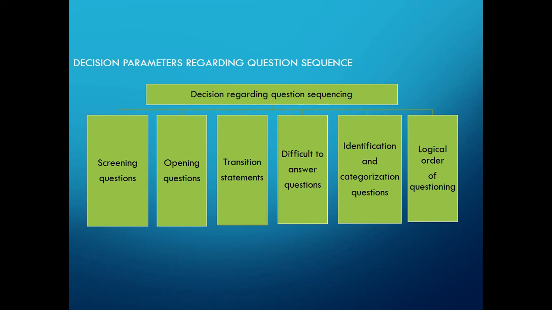As you can see, first of all there should be screening questions, then the opening question, then transition statements, then difficult to answer questions, then identification and categorization questions, and the logical order of questioning. Just in a brief manner we'll do all these things, because while you design a questionnaire, how you take decisions should always be kept in mind. For everyone who is going to design a questionnaire, you have to keep these things in your mind. There will be 6 stages or 6 sequences. If you just keep them in order, your questionnaire will be good, and it will fetch you the details in which you are really interested.